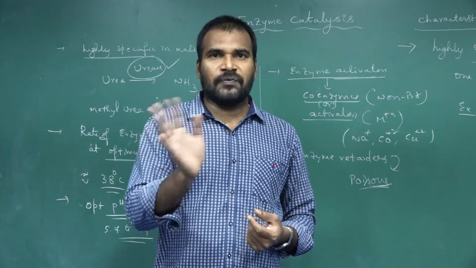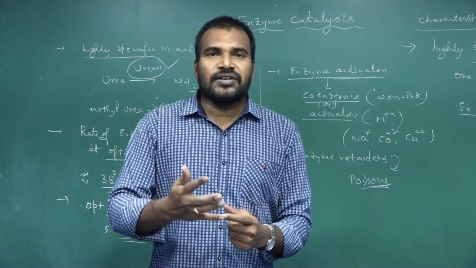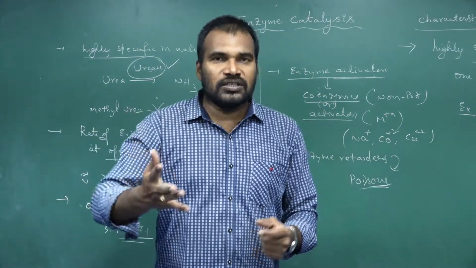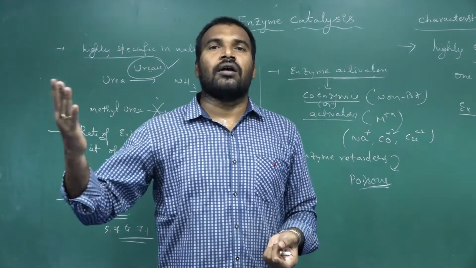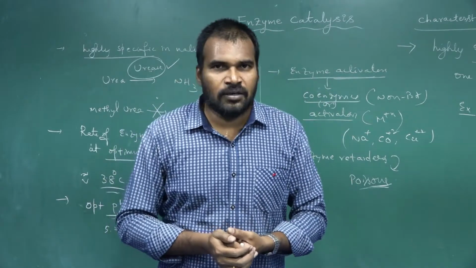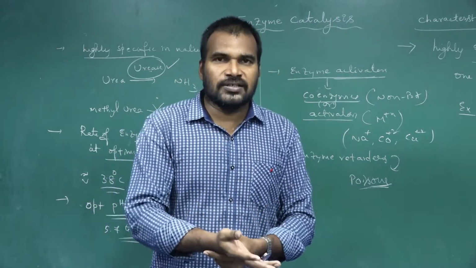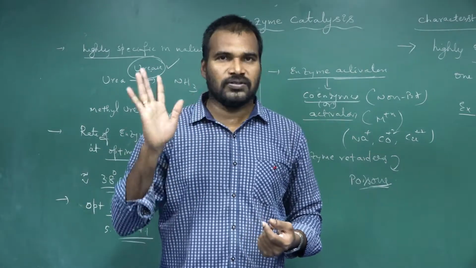Optimum pH is between 5.7 and 7.1. These reactions can be activated by adding some non-proteinaceous substances or metal ions, so called activators. We can also reduce the activity of enzyme catalyzed reactions by adding substances called enzymatic retarders, also called poisons.